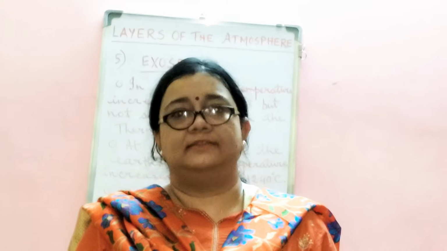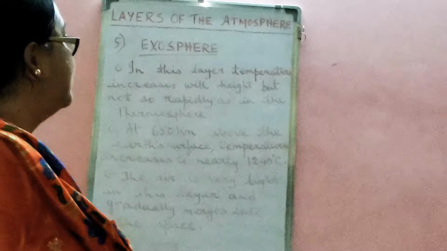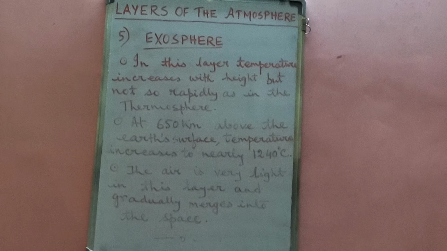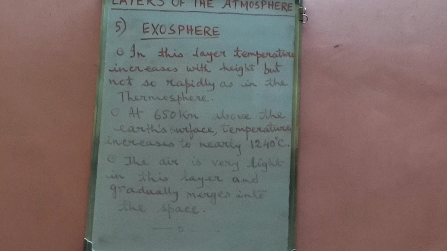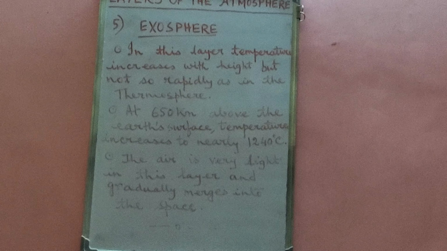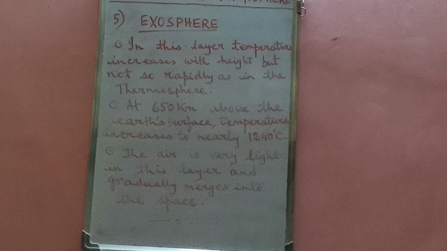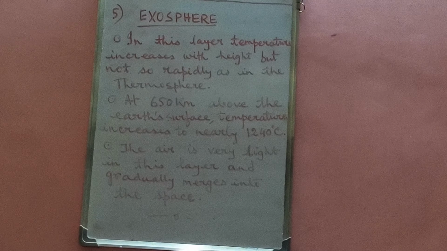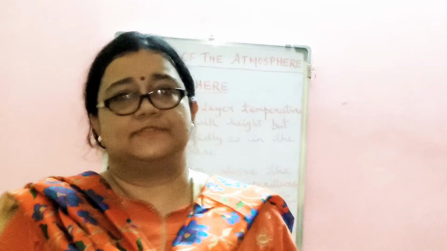Above the thermosphere layer, there is the exosphere layer of the atmosphere. Now follow the board to see the important characteristics of the exosphere layer. The first point states that in this layer, temperature increases with height but not so rapidly as in the thermosphere. Second point states that at 650 km above the Earth's surface, temperature increases to nearly 1240 degrees centigrade. The third point states that the air is very light in this layer and gradually merges into the space. So, this is the entire discussion of the structure of the atmosphere.